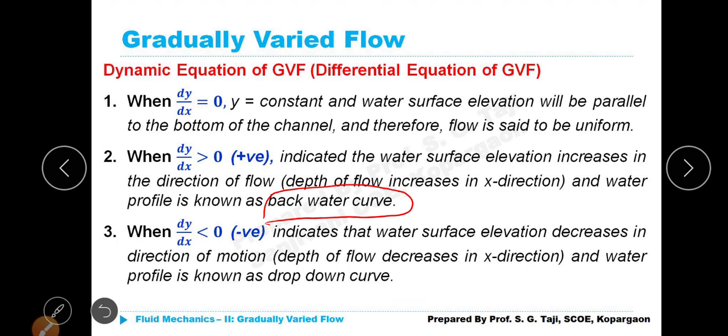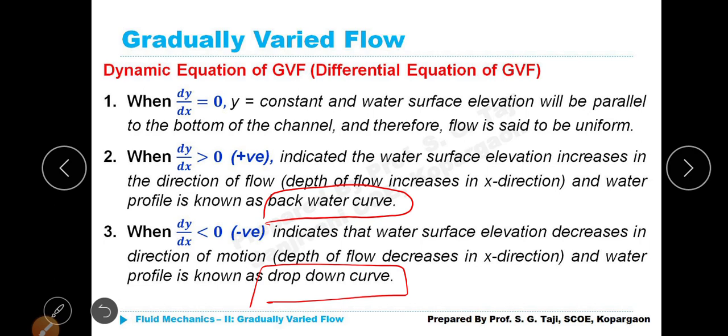When it is positive it increases, when it is negative it decreases. Depth of flow decreases in x direction and the water profile is known as drop down curve. In the first case it is backwater curve. In the second case it is known as drop down curve. Is it clear? That's all we can conclude from the above.